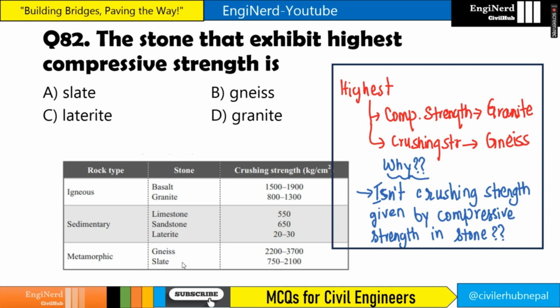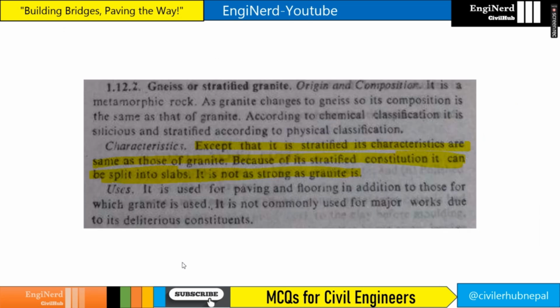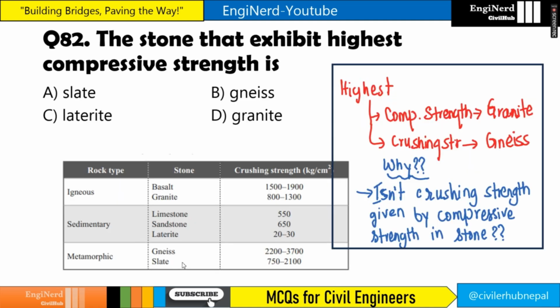And generally, if you find the question as crushing strength, the answer will be given as gneiss. I don't know why, but crushing strength is given by compressive strength in stone. But if you see here, in the gneiss, except that it is stratified, its characteristics are same as those of granite. Because of its stratified constitution, it can be split into slabs. It is not as strong as granite because of its splitting characteristics.